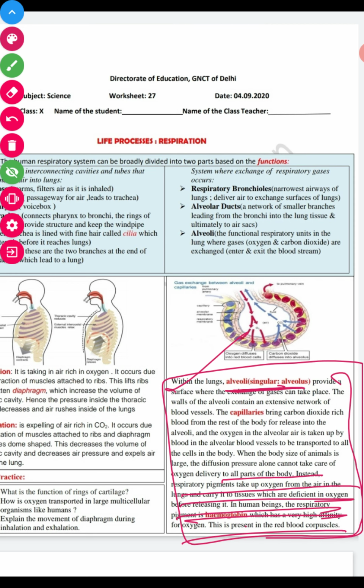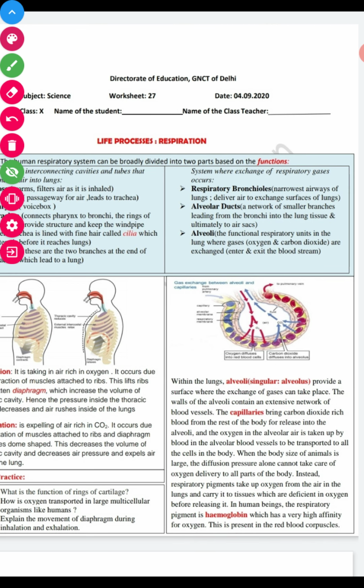Next you have, explain the movement of, or okay, I'll tell you the exact answer, otherwise you may get confused. Just wait for a couple of minutes. I'll tell you the right answer, what you have to write in this case. The rings of cartilage provide strength to the windpipe or the trachea and protect it from collapse. The answer of the first question is this.